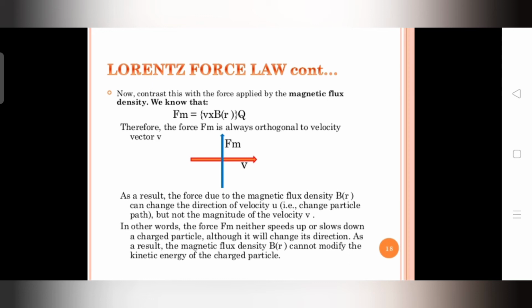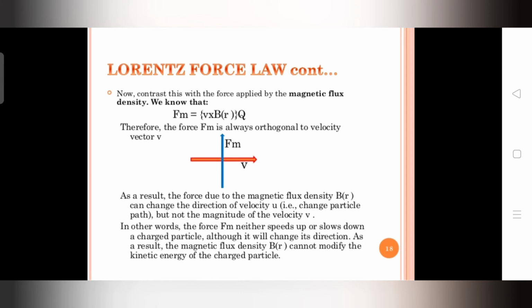Next, contrast this with the force applied by the magnetic flux density, Fm. That means the force due to magnetic flux density, which is equal to q times v cross B of r. Therefore, Fm is always orthogonal to the velocity vector. As a result, the force due to magnetic flux density B can change the direction of velocity but not the magnitude of the velocity. The magnetic flux density B can only change the direction. It cannot change the magnitude of the velocity.